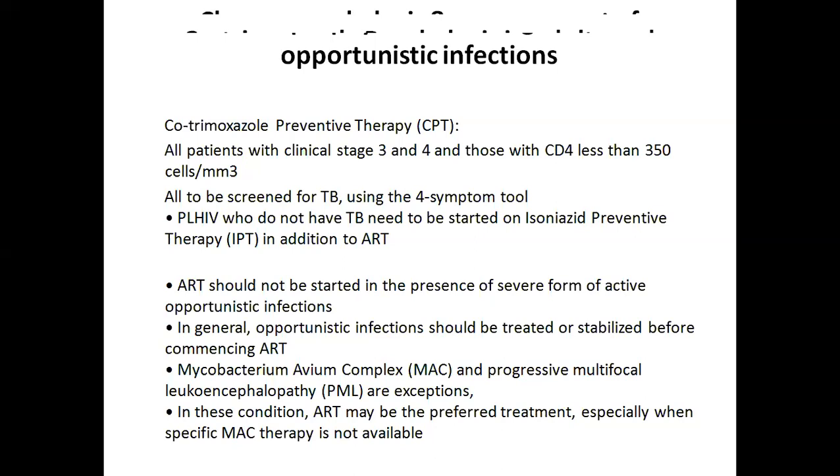Also for PCP, it's 4 to 6 weeks minimum. What happens is, if we start the ART very fast and without a significant gap from the start of the OI treatment, there are chances that the patient will develop immune reconstitution, or IRIS, and the patient's clinical condition will deteriorate.